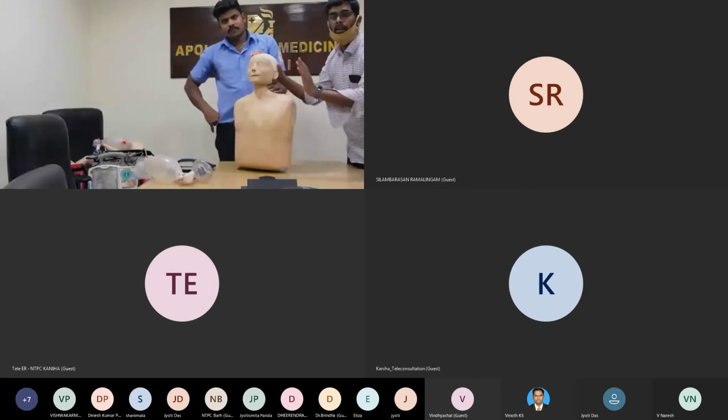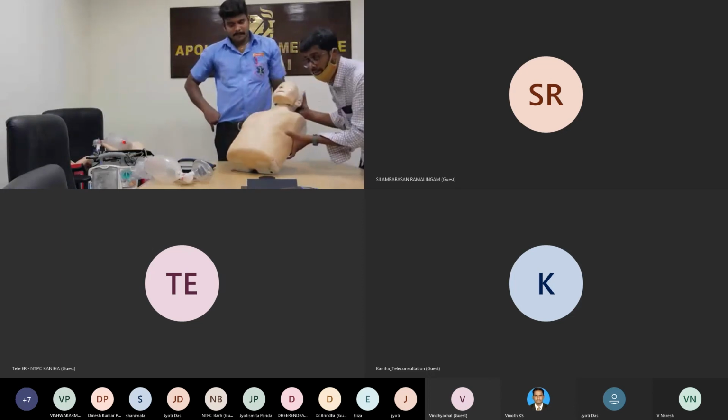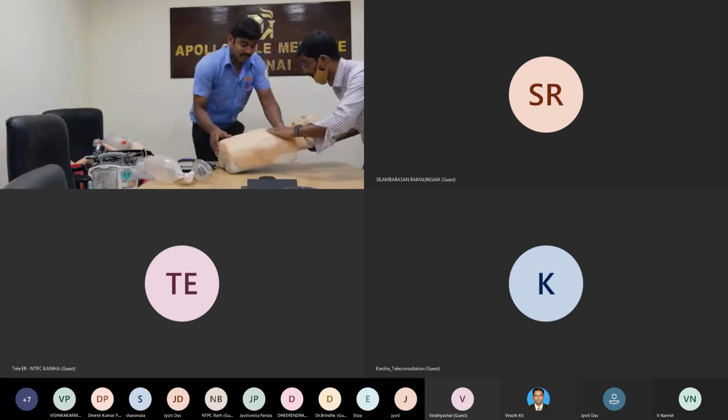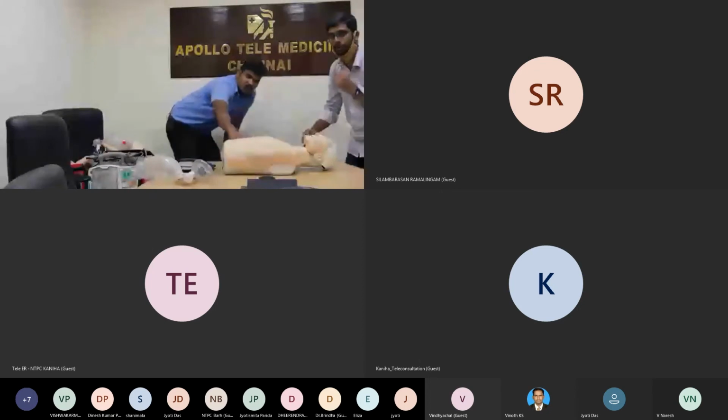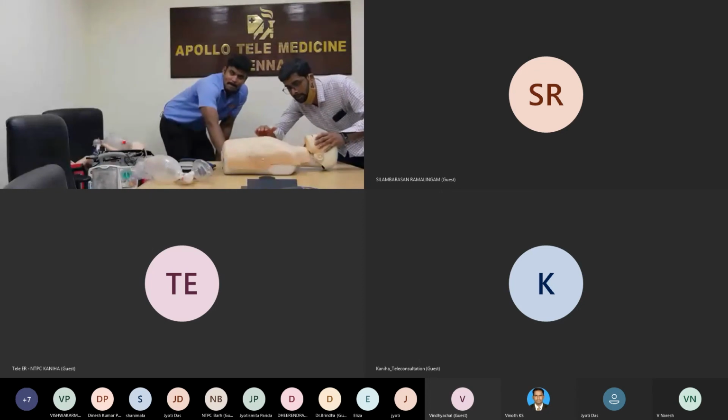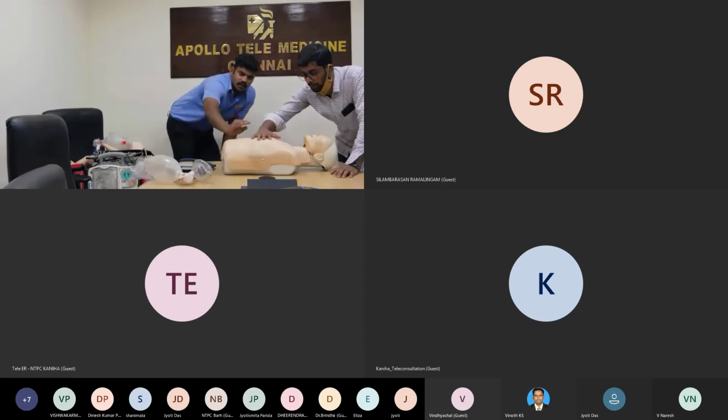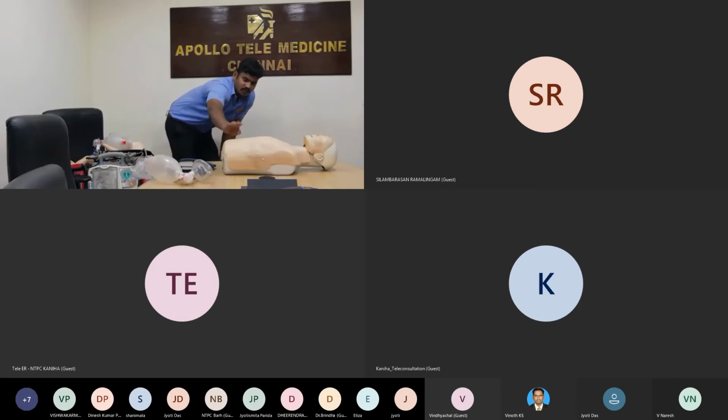That means CPR and airway clearance. If the pulse is there, then you have to observe the chest level. Scan the patient's chest up and down for breathing. You can see whether the lungs are expanding or not from the chest level. Sometimes it's difficult to see the chest, so look at the abdomen; check for gasping.